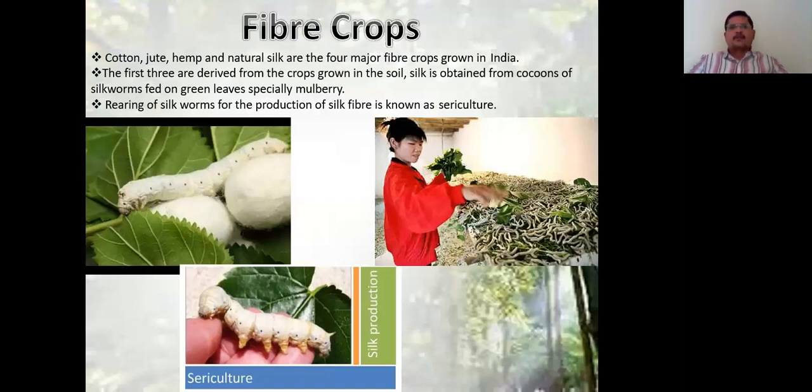Then fiber crops. Cotton, jute, hemp and natural silk are the 4 major fiber crops grown in India. The first 3 are derived from crops grown in the soil, that is cotton, jute and hemp. Silk is obtained from cocoons. Silkworms are fed only on green leaves, especially of mulberry. The rearing of silkworms for the production of silk fiber is also known as sericulture.